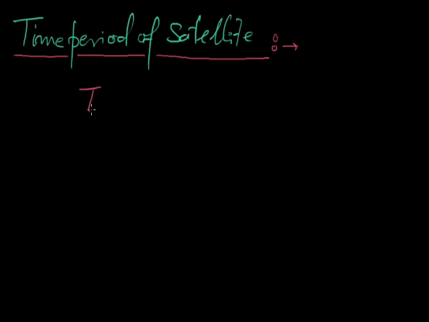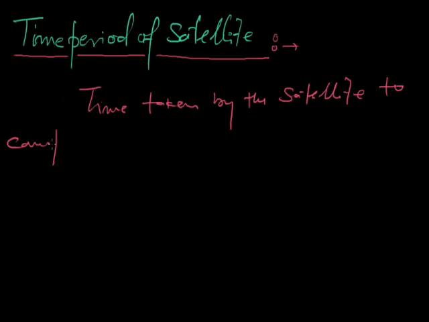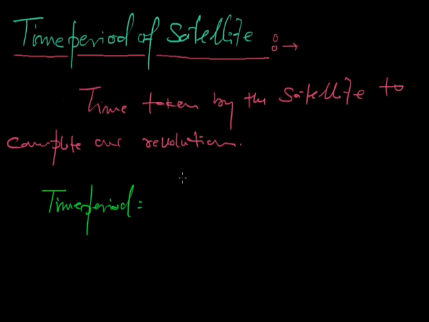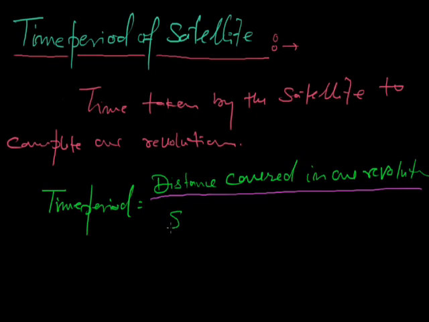It is the time taken by the satellite to complete one revolution. This time period will be equal to the distance covered in one revolution upon the speed of the satellite.